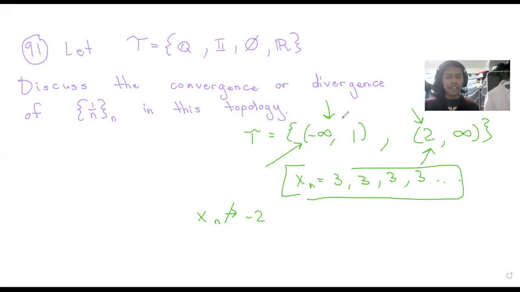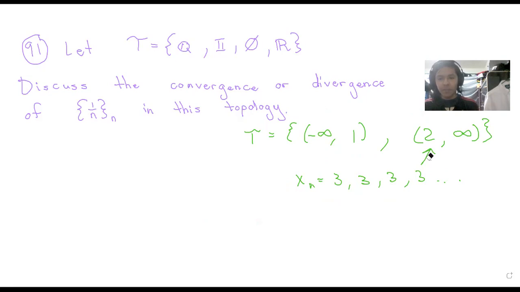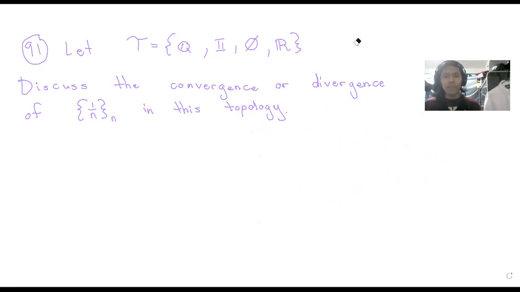And that will actually be true for everything in this open set. So this sequence does not converge to this, so anything in this set, because it is an open set, will not be converged to.